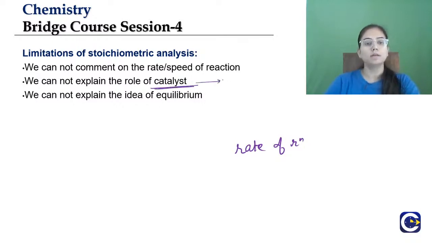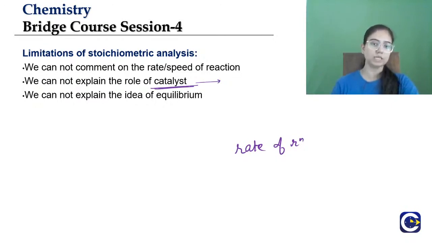A catalyst either speeds up the reaction or slows it down without taking part in the reaction. And we also cannot explain the idea of equilibrium. In very simple terms, equilibrium is when the amount of reactant is in equilibrium with the amount of product.